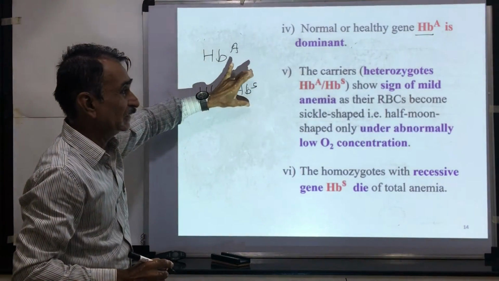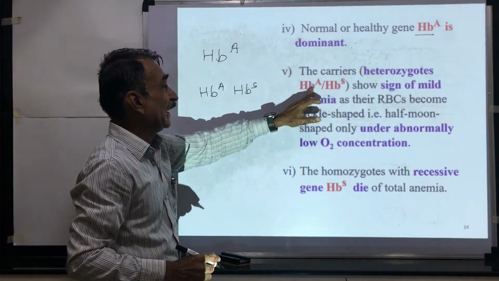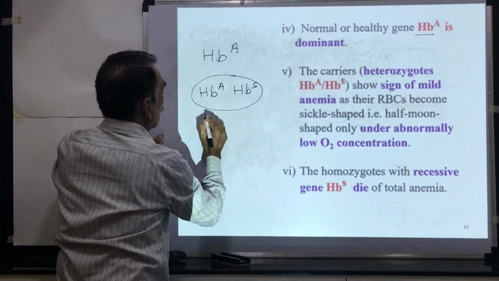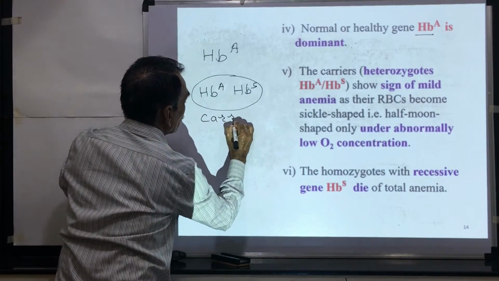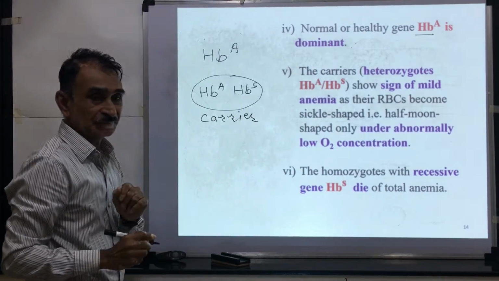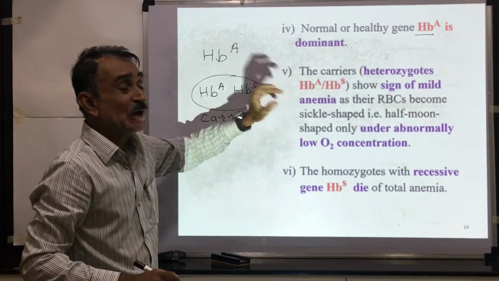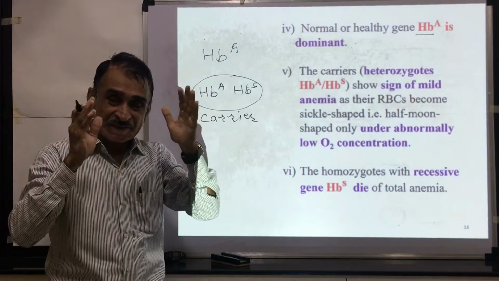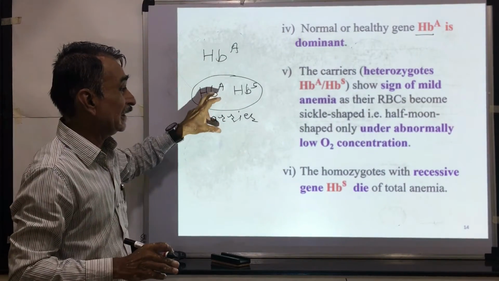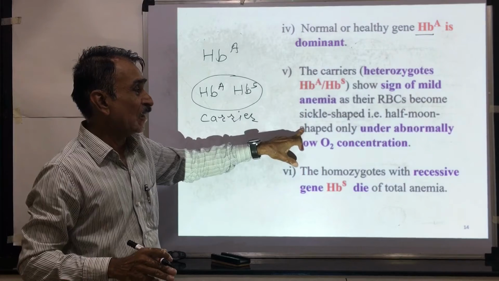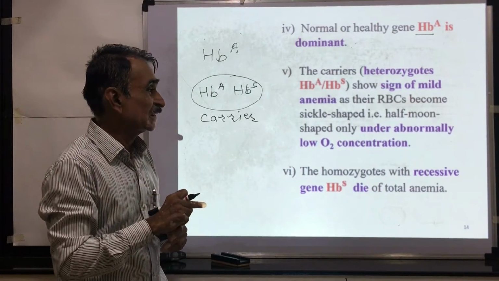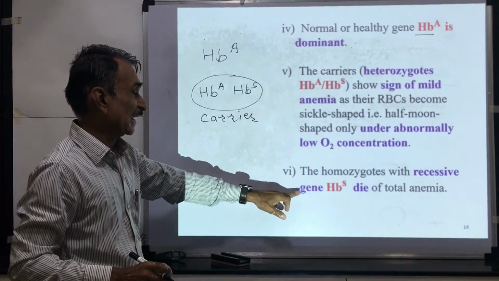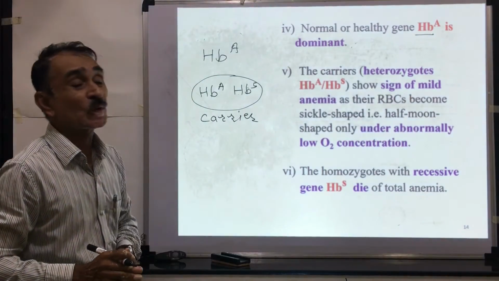The condition of the offspring. Then we shall see the carrier heterozygous HBA, HBS. When this genotype is present, this is a carrier. This carries the HbS gene, so this is called a carrier. This is a sign of mild anemia. When these two genes are present together, it shows the symptoms of mild anemia. And in this case, half moon shaped or sickle shaped red blood cells are produced under low oxygen concentration. The homozygote with recessive gene HbS dies because of total anemia.